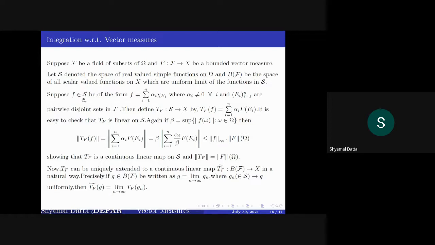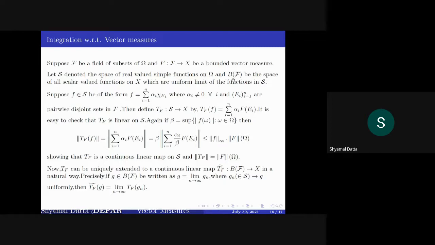First, if you take a simple function of this form, where the alpha are non-zero and the A are disjoint, then if you define this map TF from the space of all simple functions on omega to x by TF of f equal to the summation of alpha i times f of Ei, then this defines a continuous linear map.